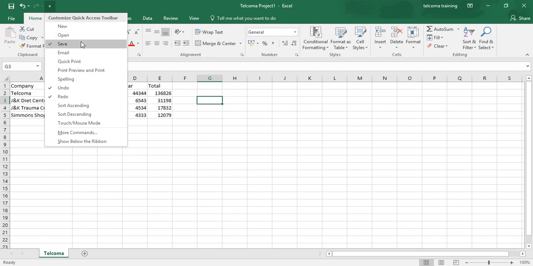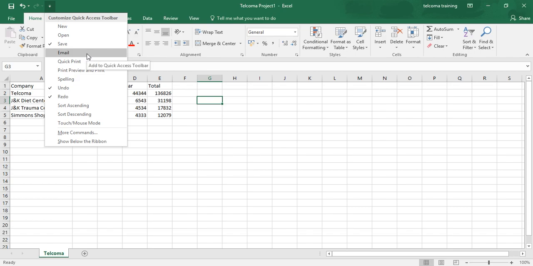The first option is new. New is to open a new workbook. The other one is open. Open is to display the Open dialog box for opening an existing workbook. The other one is save. Save is to save changes into your current workbook.